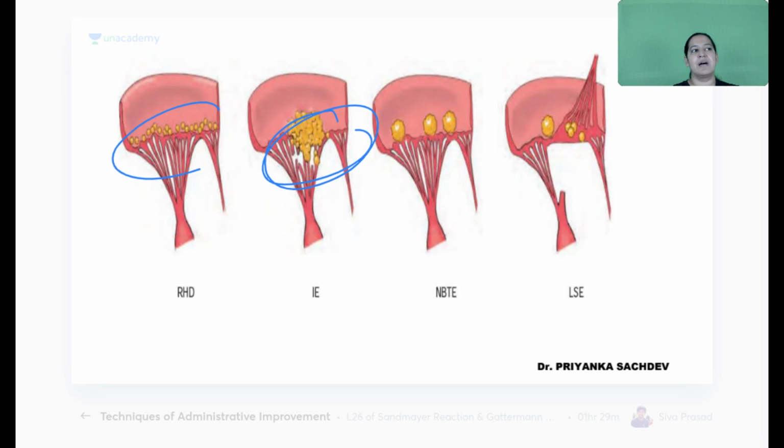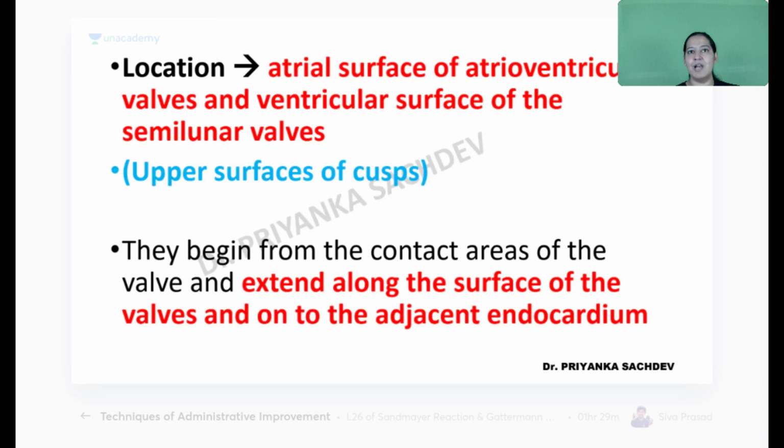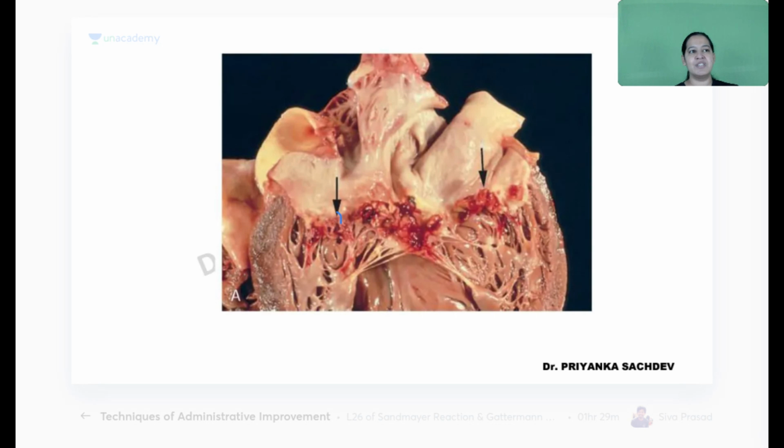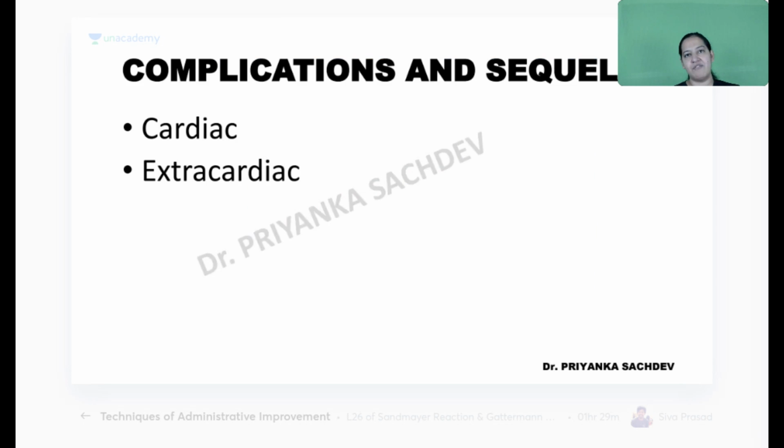It is compared with rheumatic heart disease. Compare the size, compare the location. Most common valve is mitral. Location on the upper surface. You see on the upper surface, they are there. You see the vegetations are destructive. They are large. They are forming nodules.